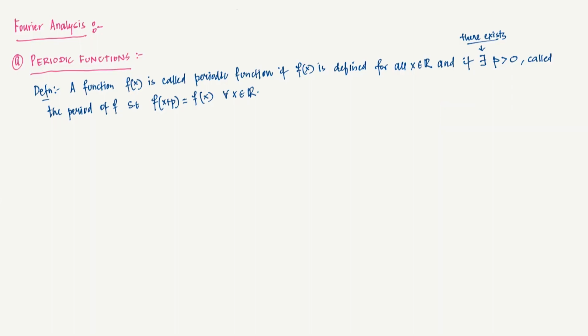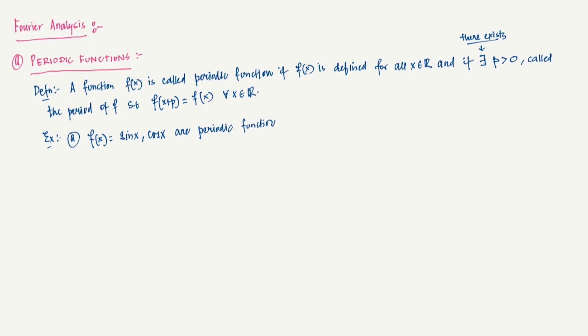So let us take up some examples of what periodic functions look like. Of course you do realize that your sines and cosines are always going to be periodic. So let's say f of x equals sine x, or cosine x. They are periodic functions. What do I mean by this?